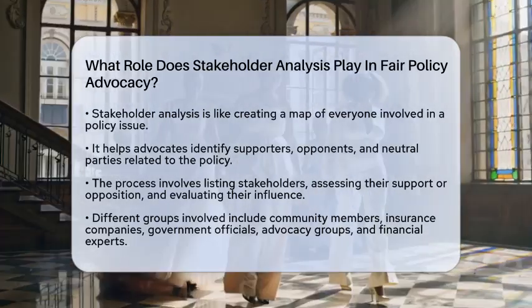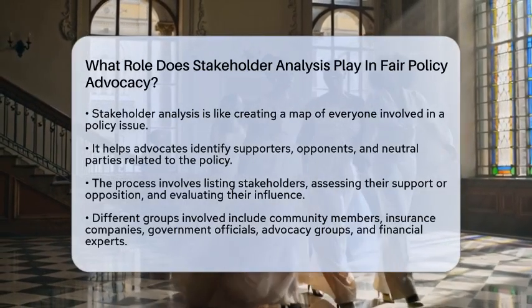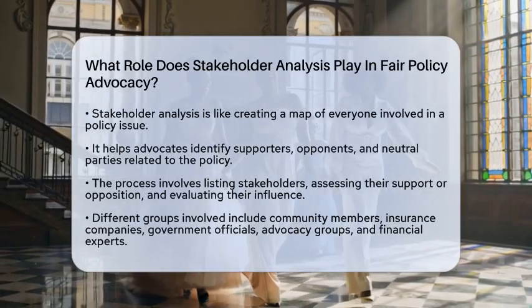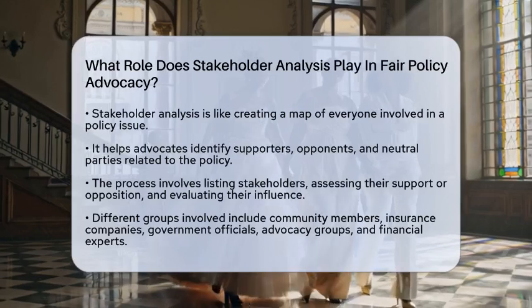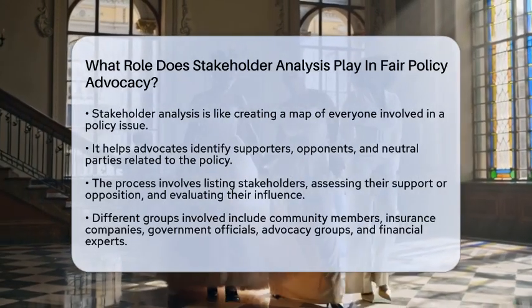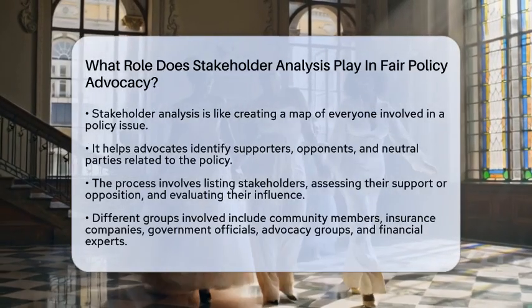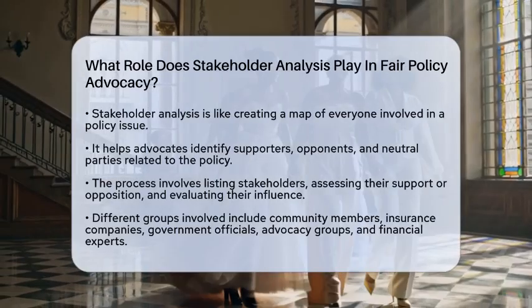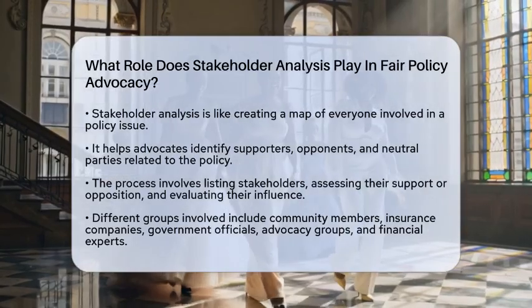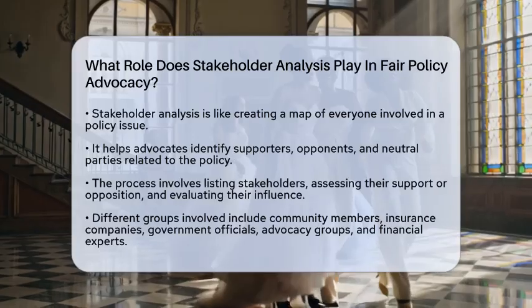It helps advocates see who supports, opposes, or is neutral about the policy. Knowing this helps in planning how to talk to each group. In the fight for fair insurance policies for Black communities, stakeholder analysis shows us who is affected. It includes community members, insurance companies, government officials, advocacy groups, and financial experts. Each has different levels of influence and interest.